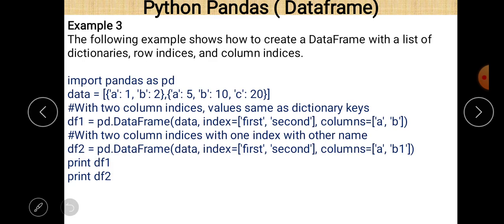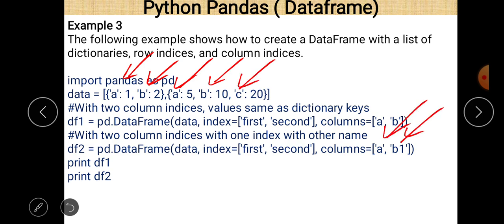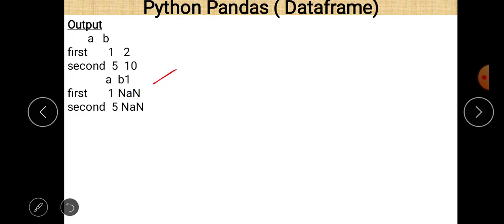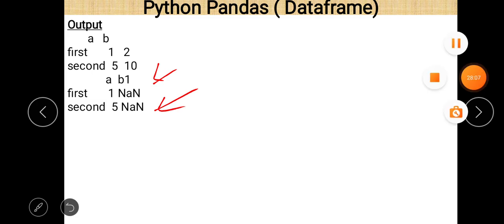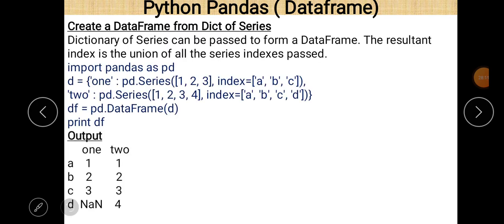So always remember that whatever names are given to the keys in the dictionary, those are the names of the columns also. If it is not so, then NaN will appear, as in this case. And this is our last example.